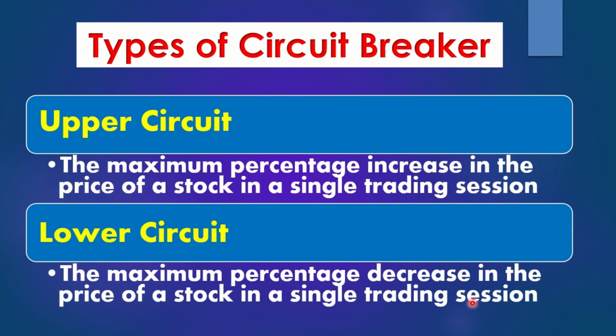In the same way, they put a certain limit on the maximum decrease in the price of a particular stock, and trading is stopped for that single trading session. You will not be able to make any sale for that respective stock. That is called the lower circuit.